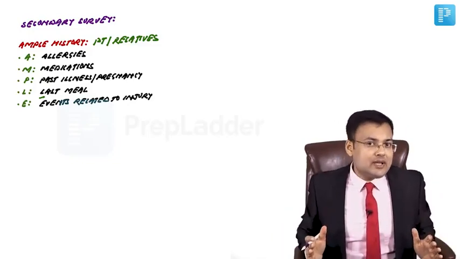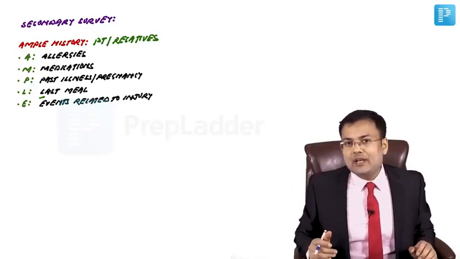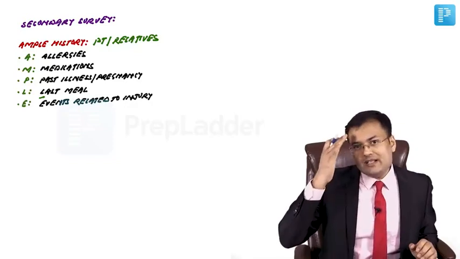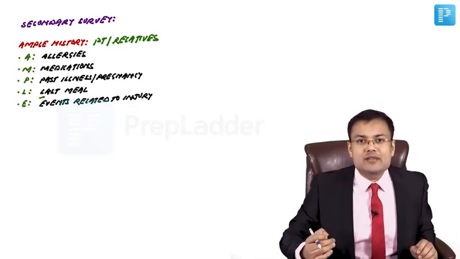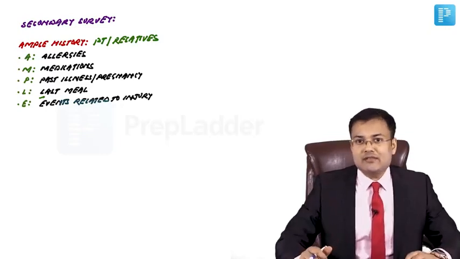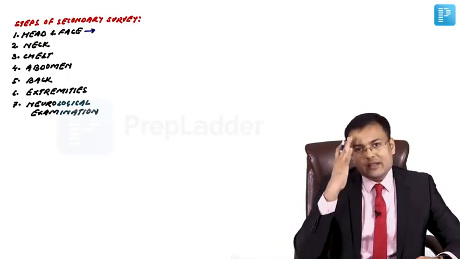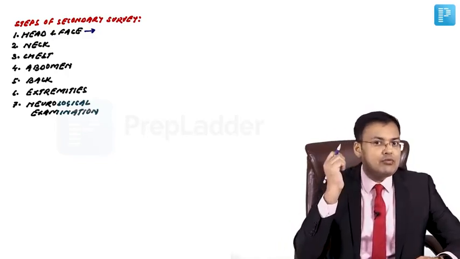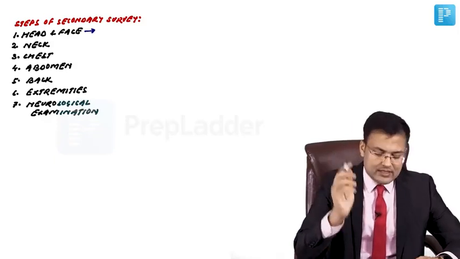Detailed systemic examination from head to toe. After obtaining ample history, we have to go for detailed systemic examination from head to toe in sequence. So what's the sequence of the secondary survey? First step is examination of head and face. In examination of head and face, what do we have to rule out? Fracture or laceration.